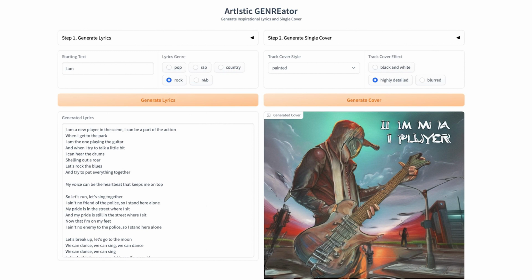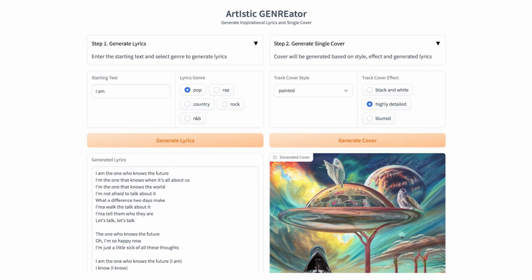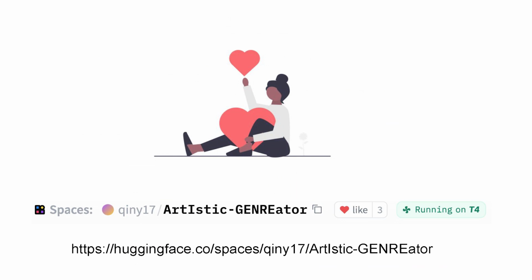The last 2 slides are just some other better examples generated with our model and application, with both lyrics and the generated cover art.